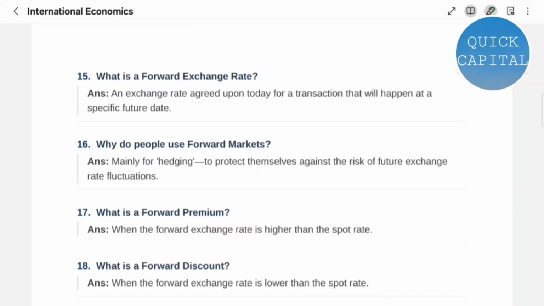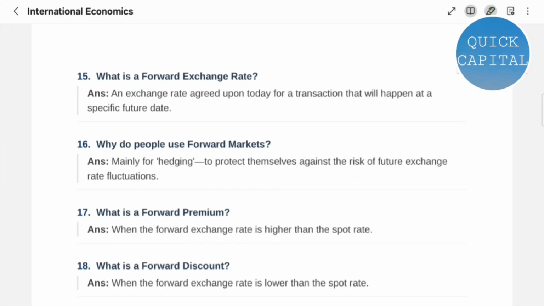Question 15. What is a forward exchange rate? An exchange rate agreed upon today for a transaction that will happen at a specific future date. Question 16. Why do people use forward markets? Mainly for hedging, to protect themselves against the risk of future exchange rate fluctuations.